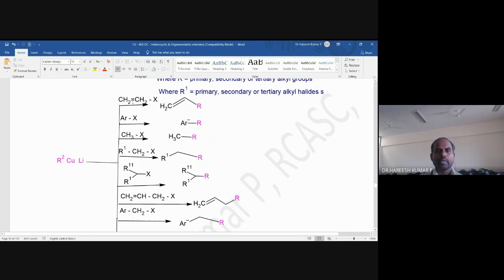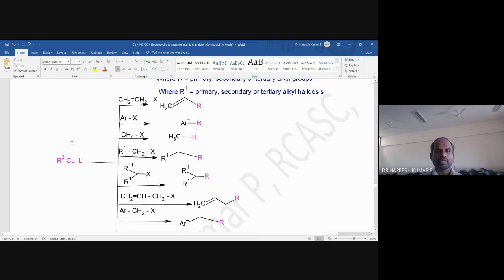Okay, so what it means, this nucleophilic nature of copper attached alkyl group attacks this carbon, and X is going out. So that means the product is obtained. The R which is attached to copper replaces the halide present in vinyl halide, thereby giving a substituted product.